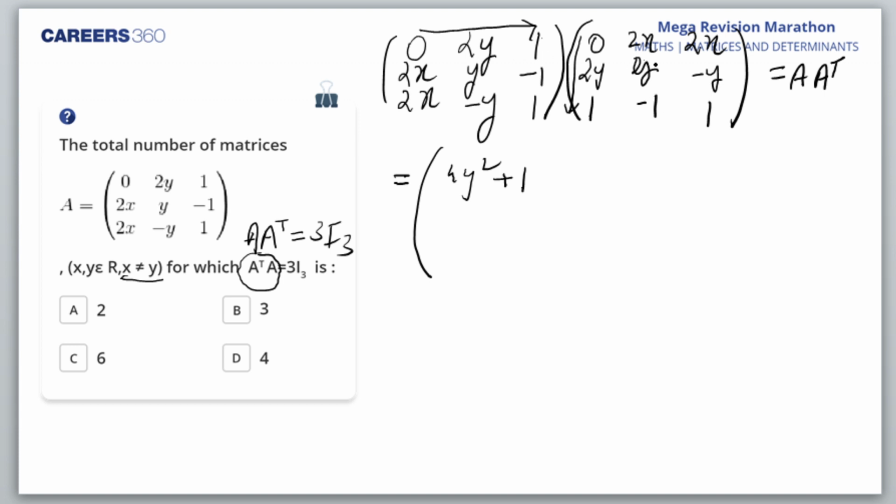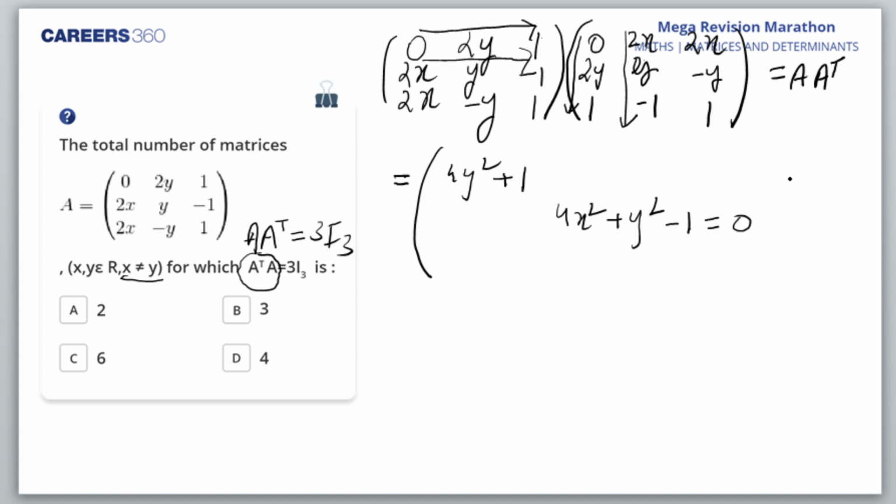I'll not calculate it fully, that is not required. I'll calculate one more equation which involves x as well. So I'll multiply the second row with the second column to get the A22 element. So 2x into 2x is 4x square, and y into y is y square, and then 1 into minus 1 is minus 1. Am I right?